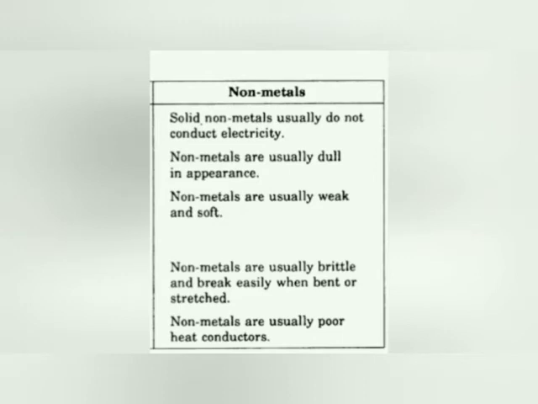Now let's see the properties of non-metals. They are not good conductors of electricity, they are dull in appearance, and they are weak and soft in nature. Non-metals are generally brittle, that means on being bent or stretched they break. Non-metals are generally poor conductors of electricity. As you have seen, they are opposite in nature to metals, but they are also equally important for our daily life.